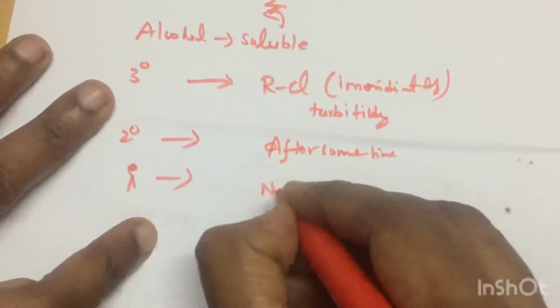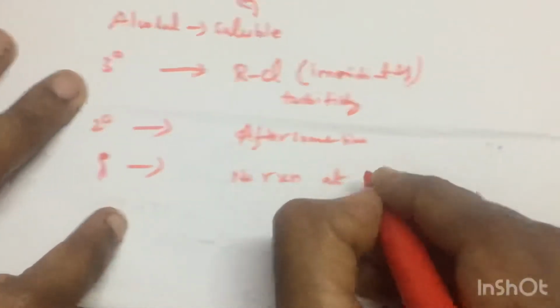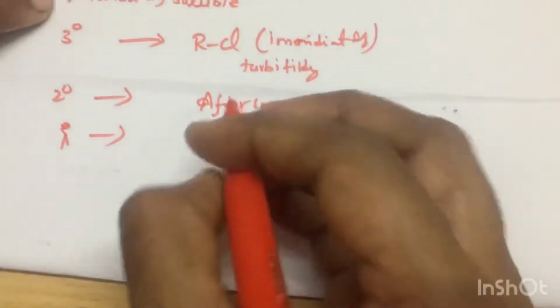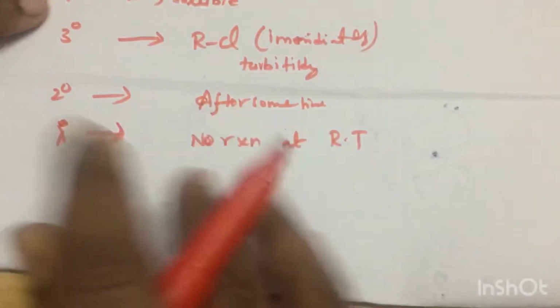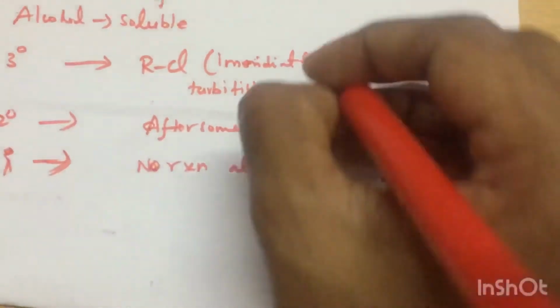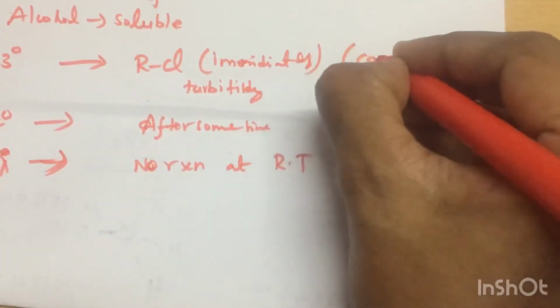For primary, no reaction at room temperature. You have to warm. Okay, you have to heat it to a certain extent. So why does this happen? Because this reaction follows a carbocation mechanism.